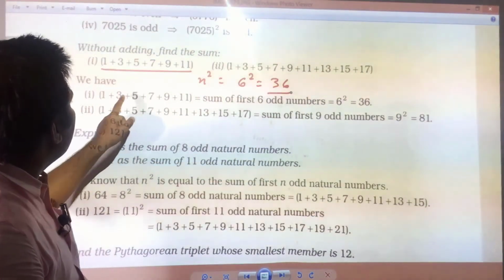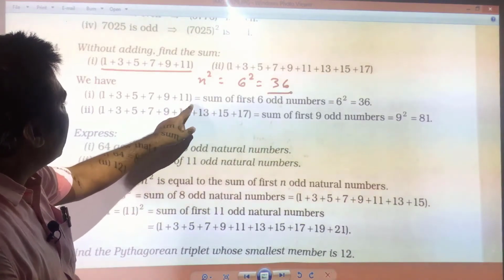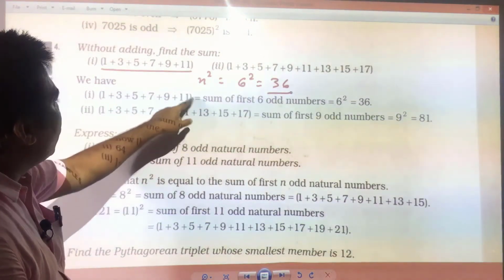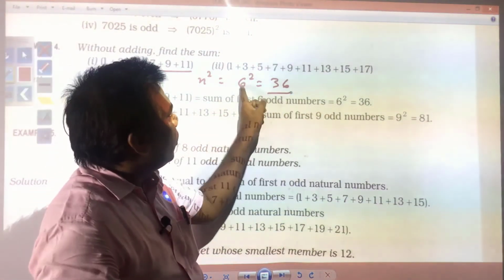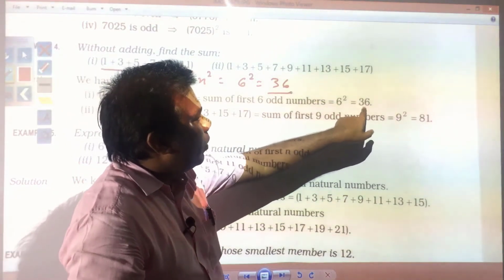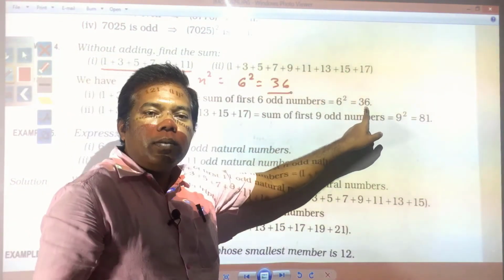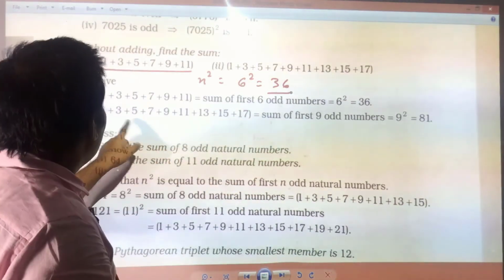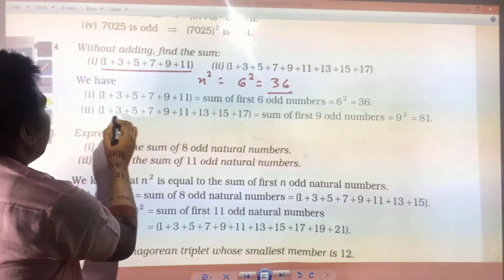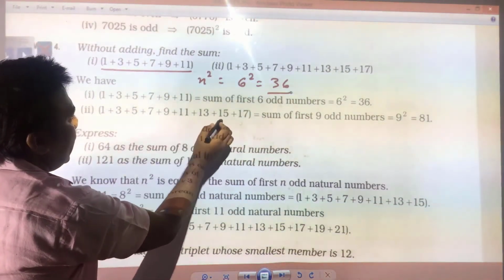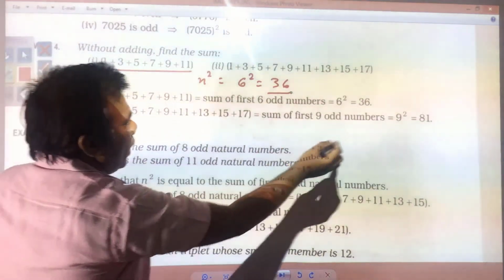You see 1 plus 3 plus 5 plus 7 plus 9 plus 11, without adding. If you want to know the sum, what formula is required to be applied? n square, and that will be 6 square and you will get 36. In the same way, this number you have, you count this: 1, 2, 3, 4, 5, 6, 7, 8, 9. So, this will be 9 square, it means 81.